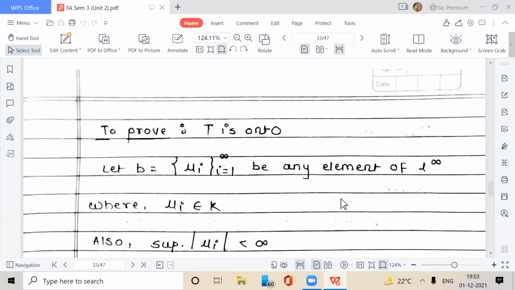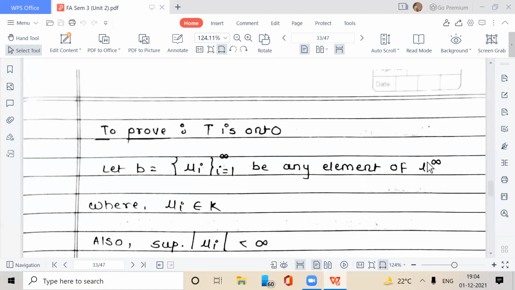Now we show that T is onto. We show that T is onto, that is, every element in the space L infinity, the codomain, has its preimage in the space L1 dash, because T is a function from L1 dash to L infinity.